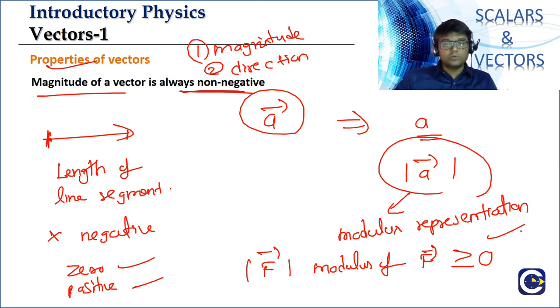It can be 0 also, and if we have a vector whose magnitude is 0, you know what we'll call the vector as? We'll call it a null vector or a zero vector. A vector with 0 magnitude will be called a null vector or a zero vector.